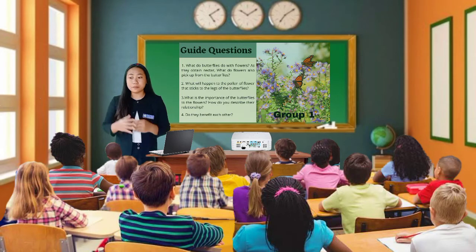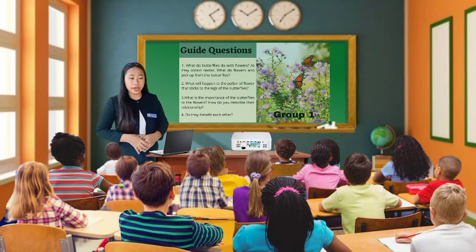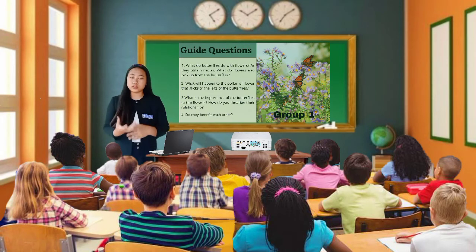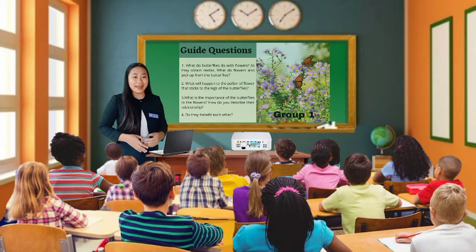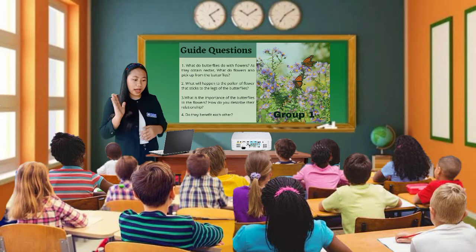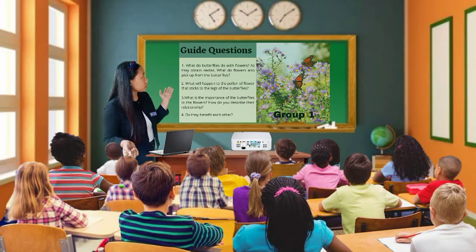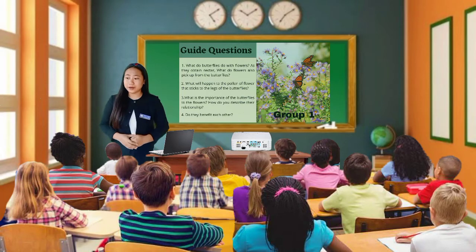Exactly, very good. The butterflies help to pollinate the flowers because butterflies are one of what we call the pollinator agents. They are the ones who transfer the pollen grains of one flower to another. So, therefore, butterflies and flowers help each other. As for the last question for group 1, do they benefit each other?